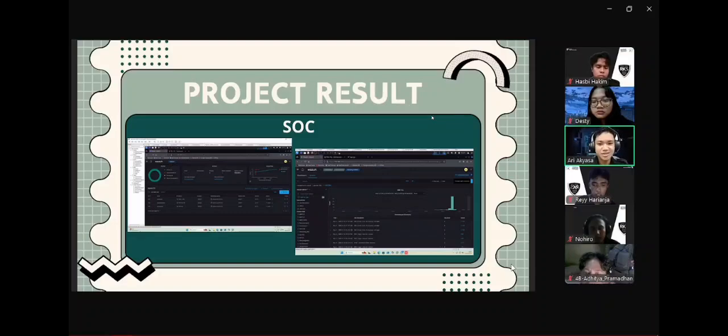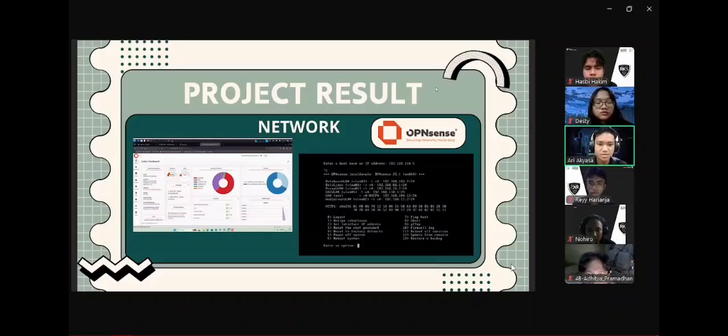Next. Okay, I will explain the agents that we monitor. Here there are three agents, namely web server, database server, and proxy. The second picture is a display of the log errors in the agent. For example, the web server agent shows the log of events or attacks such as XSS. Next, in this project, we also implement OPNsense as a router and firewall for network traffic and security. And we also divide some VLANs for our VMs to make them more secure and not accessible from outside.